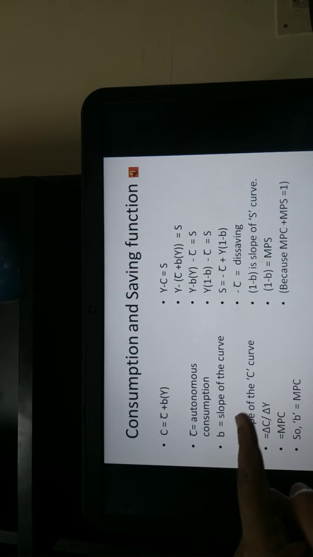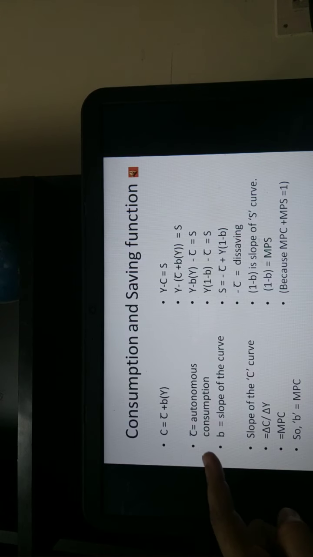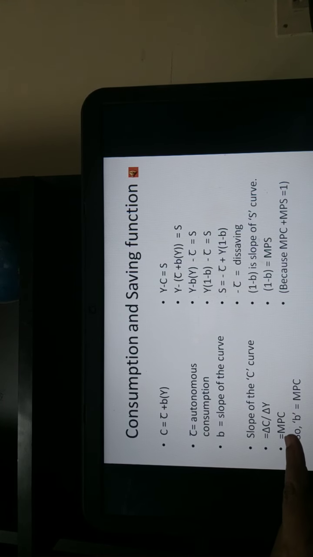The slope of the consumption curve is nothing but change in C due to change in Y. So B is nothing but the marginal propensity to consume, right?